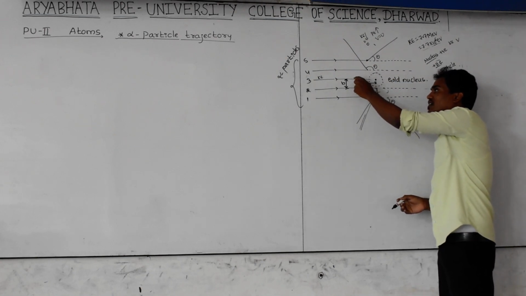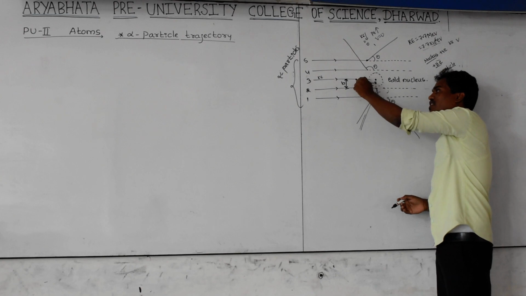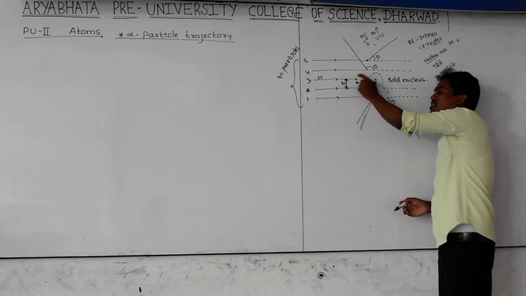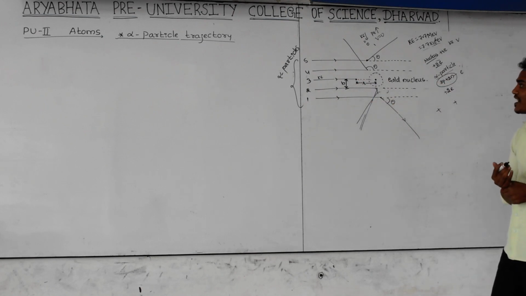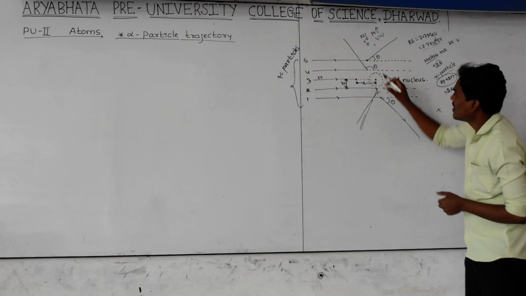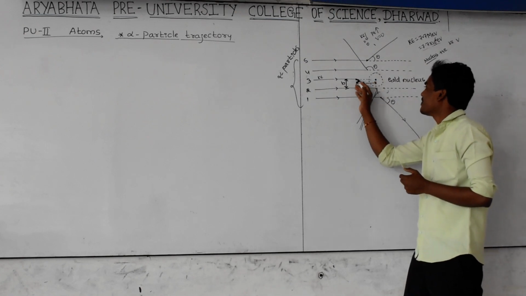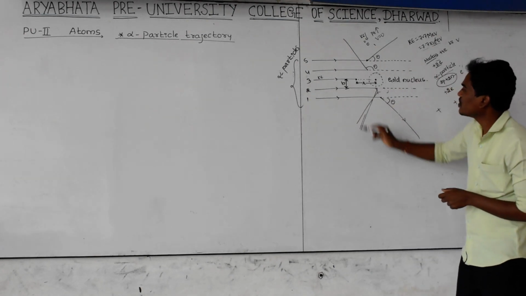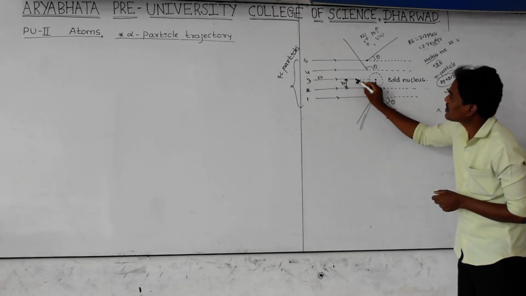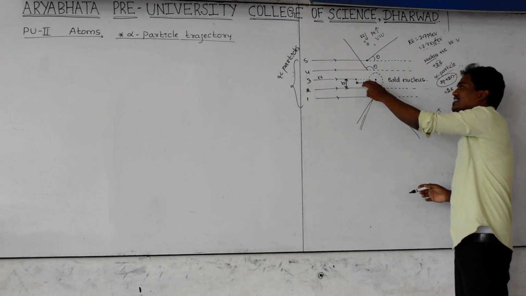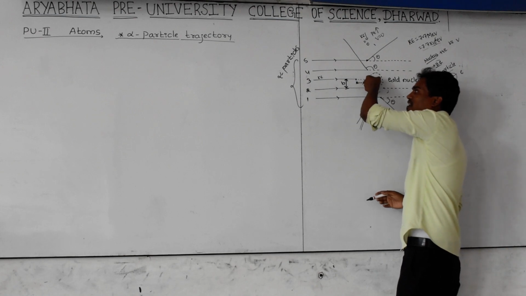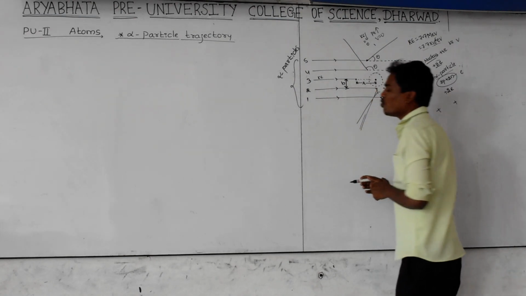Whenever the particle's velocity at this point becomes completely zero, the distance between these two is r. At this point, this alpha particle experiences a maximum electrostatic force of repulsion by the nucleus. As a result, the nucleus repels the alpha particle back along the original path. Whenever the third alpha particle reaches this point, it experiences an electrostatic force of repulsion, and as a result it bounces back at an angle of 180 degrees.